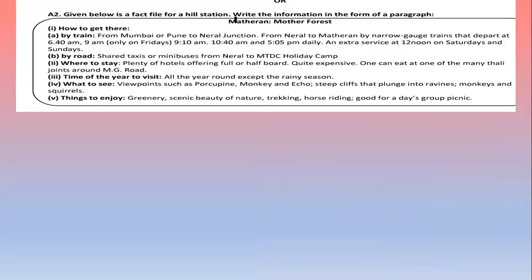Now we'll see the next, your fact file for hill station. So here hill station is Matheran and in points form you have your detail. Now this detail you have to write in paragraph format. You have to write it in paragraph format. So first point is how to go there. So by train you can go and by road you can go.